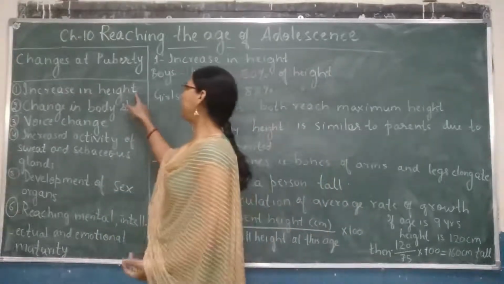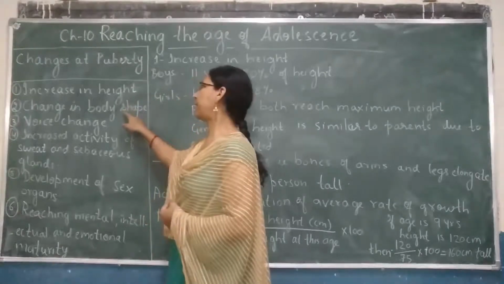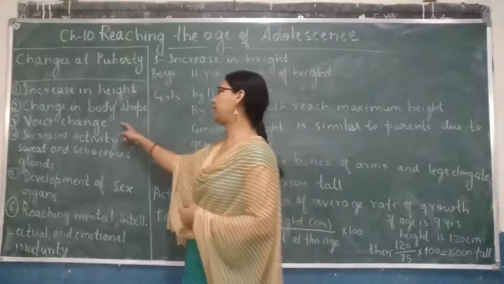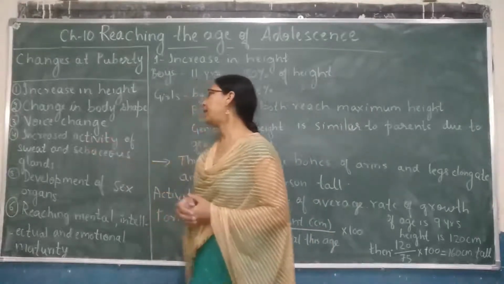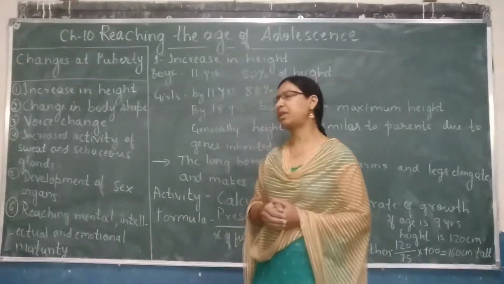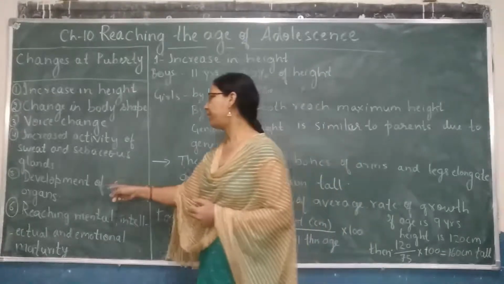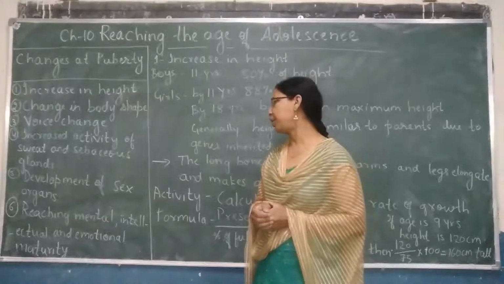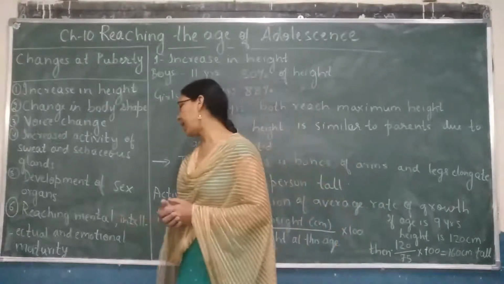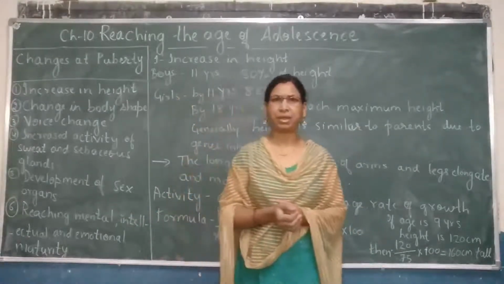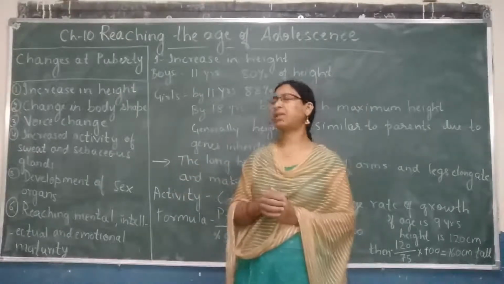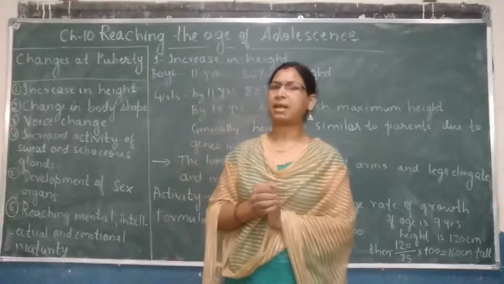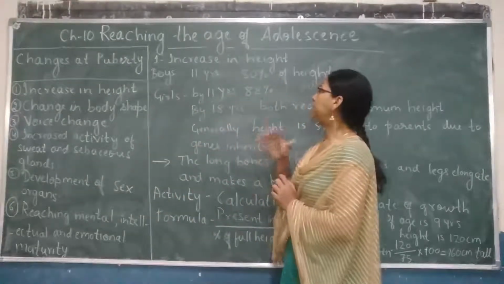First one is increase in height. Second, change in body shape. Third one is voice change. Fourth, increased activity of sweat and sebaceous glands. Fifth one, development of sex organs. Sixth one, reaching mental, intellectual and emotional maturity. So these were some of the changes which take place during puberty. Now let us understand each one in detail.